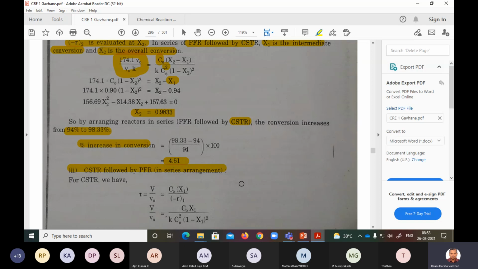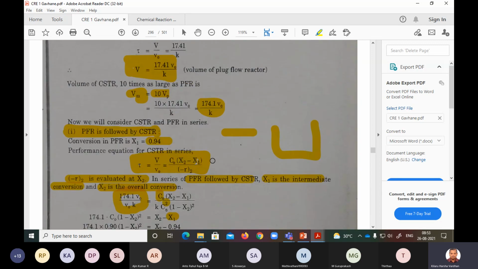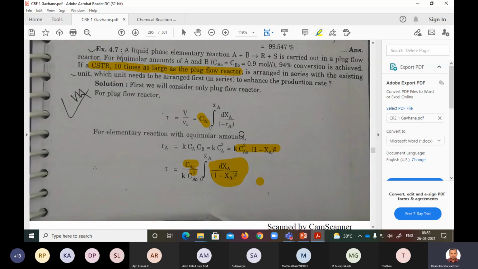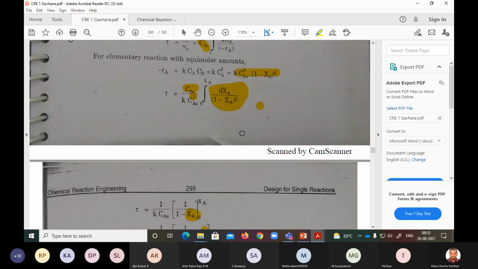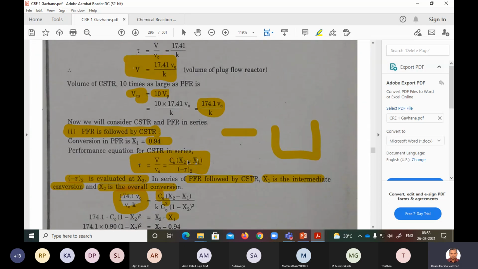Now, second case, let us do CSTR followed by PFR in series. So the CSTR design expression is tau is V by V naught, C naught into X1. I'm putting X1 here. Earlier case, I put X2 minus X1 because the CSTR was second. So the inlet is X1 and outlet is X2.